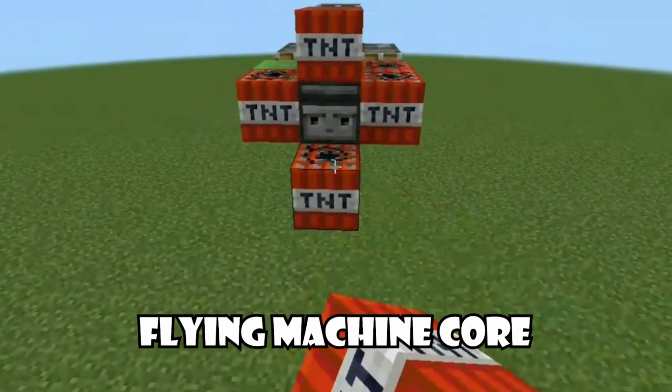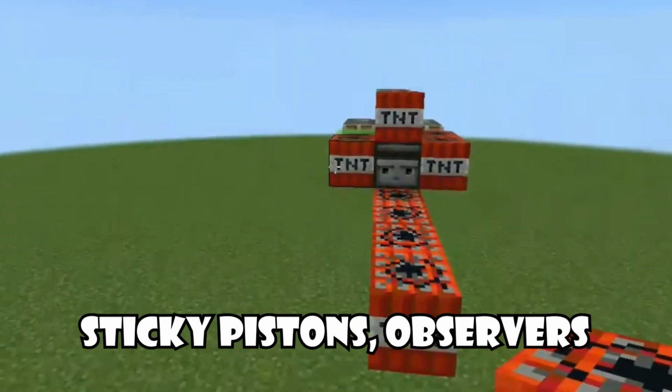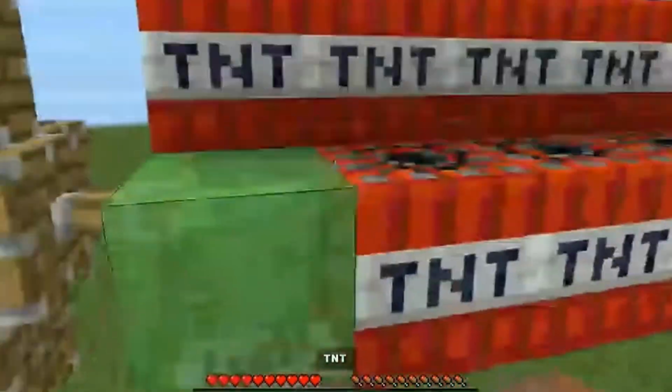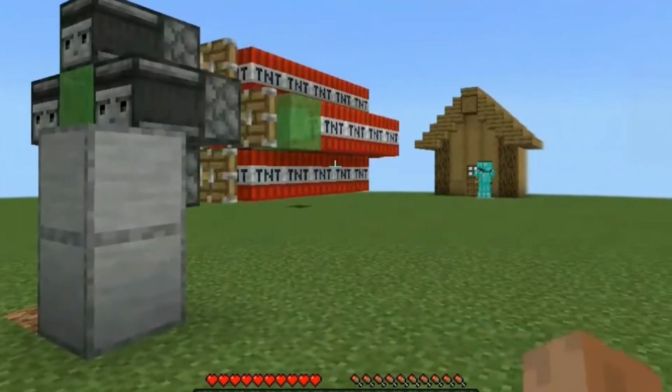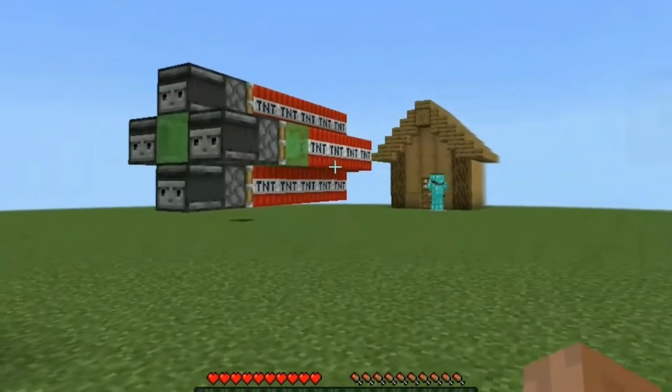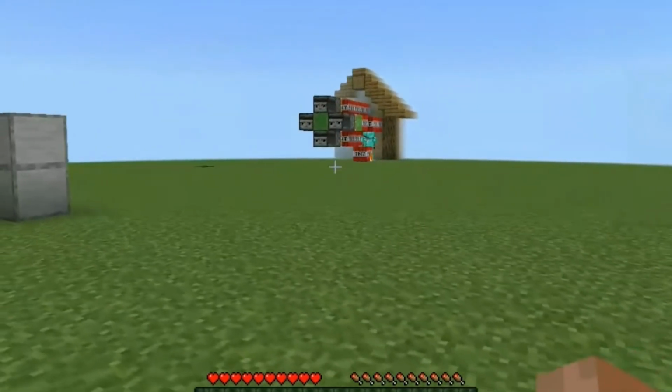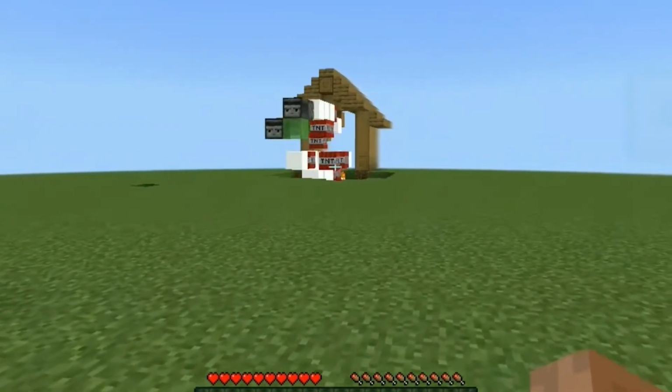You can start with a flying machine core with sticky pistons, observers, and slime. And then at the front, add TNT duplicators or payload dispensers. And that's it, you just have to hit the button and watch your target blasting into pieces.